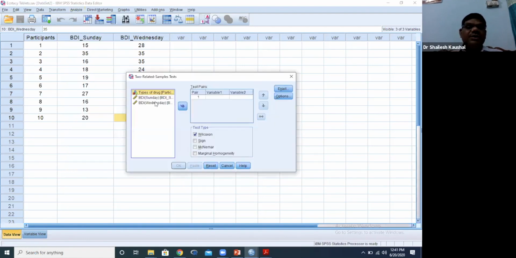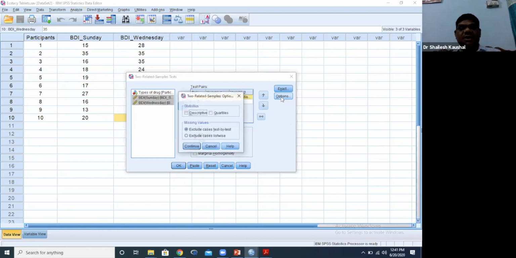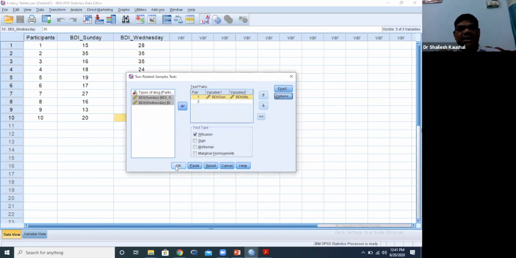Now it is very easy. You select both the variables and transfer. Then options, by default Wilcoxon, and in options we don't need to do anything. Statistics, we don't need descriptive and quartile. Continue and then OK.